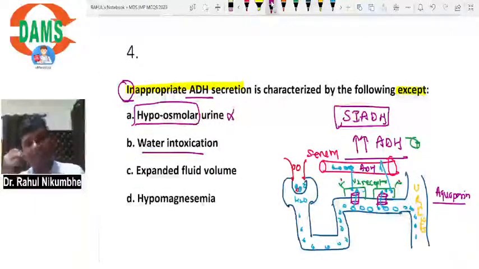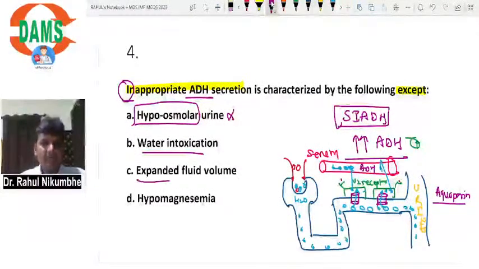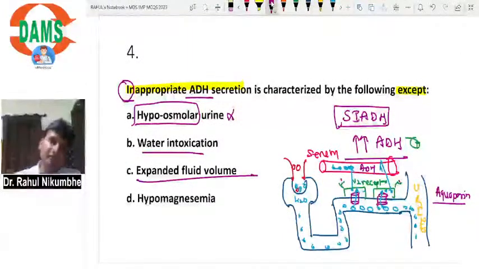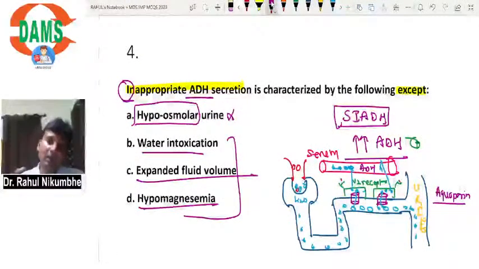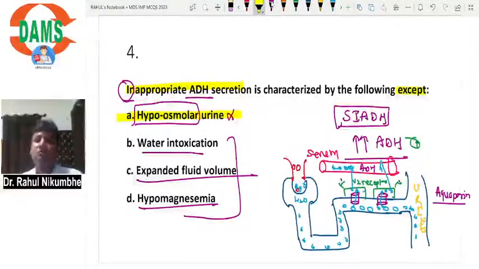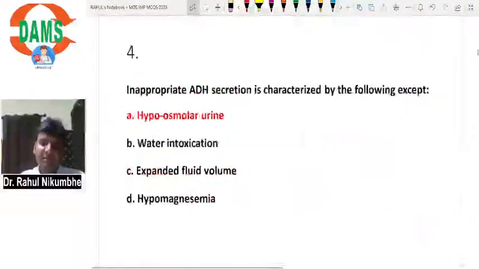Water intoxication, yes, it will occur. A lot of water is absorbed and added to serum, so water intoxication will occur. Expanded fluid volume, yes, intravascular fluid will increase, and since only water is absorbed, serum will be diluted. So serum sodium, potassium, magnesium, everything will be diluted, so the patient will develop hypomagnesemia. So B, C, D, all these three are possible, but hypoosmolar urine is not possible. It should be hyperosmolar urine. So the answer is A.